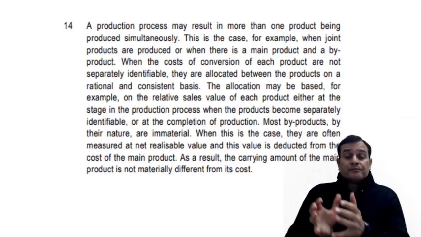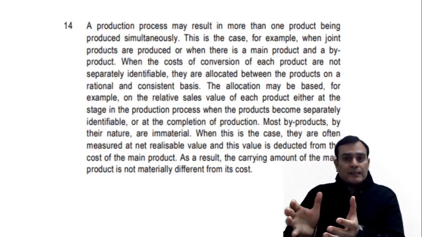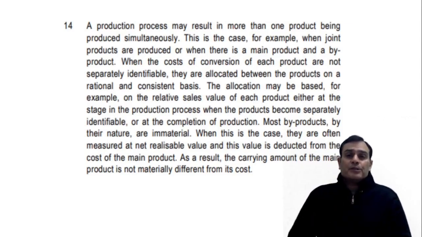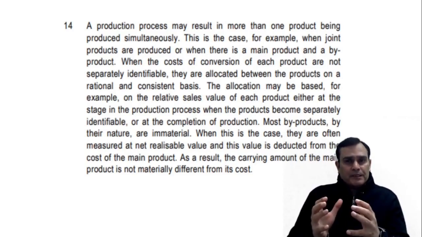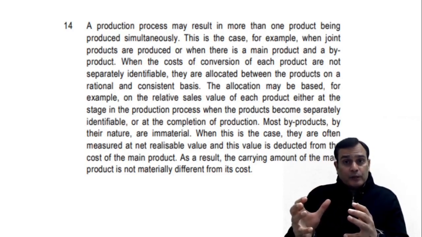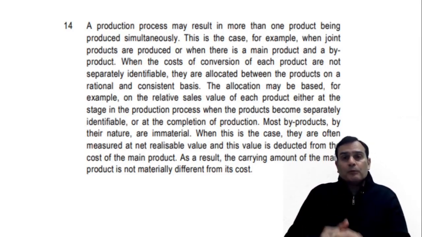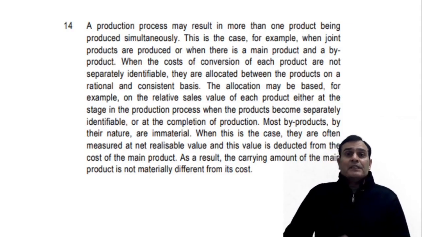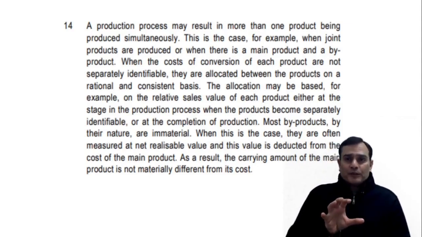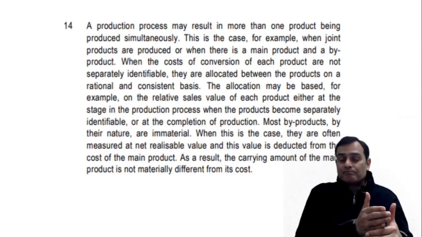Situation number three: you've got A, B, C, where A and B are the main products, C is the byproduct, and C is immaterial in nature. Now you take the JPC and reduce the NRV of C from the JPC. This net JPC is apportioned between A and B only. That means you're going to confront a total of three situations. One is that all three are joint products.